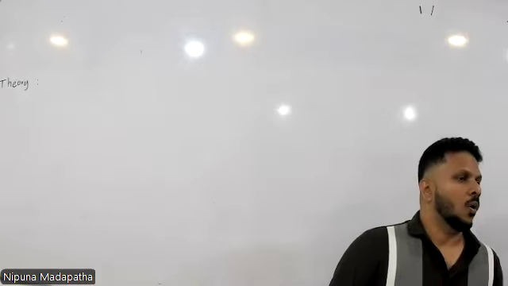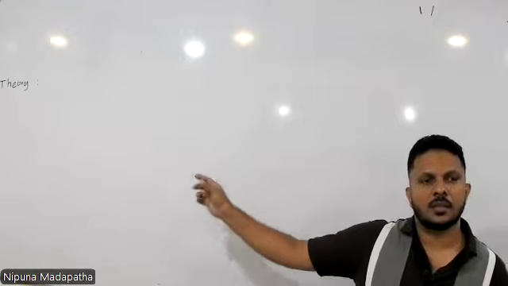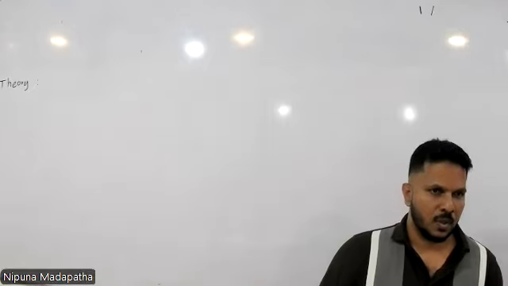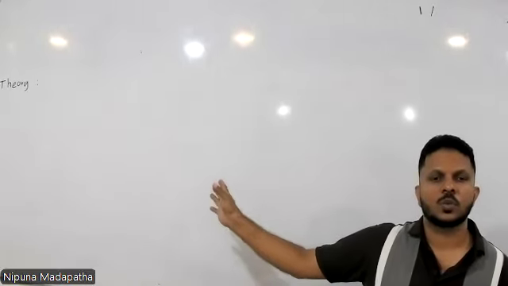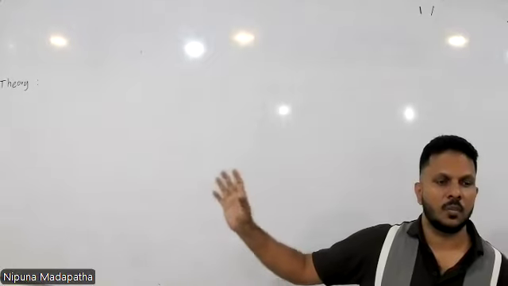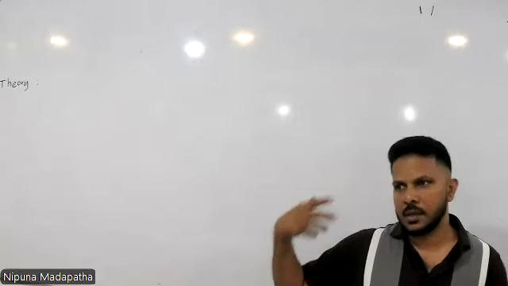Other than that, 99% of the graphs you are going to plot in this practical are linear graphs. So you need to rearrange the expression you wrote here, and you need to show the type of the graph. It is y equals mx plus c, or y equals mx, or y equals minus mx, like that.